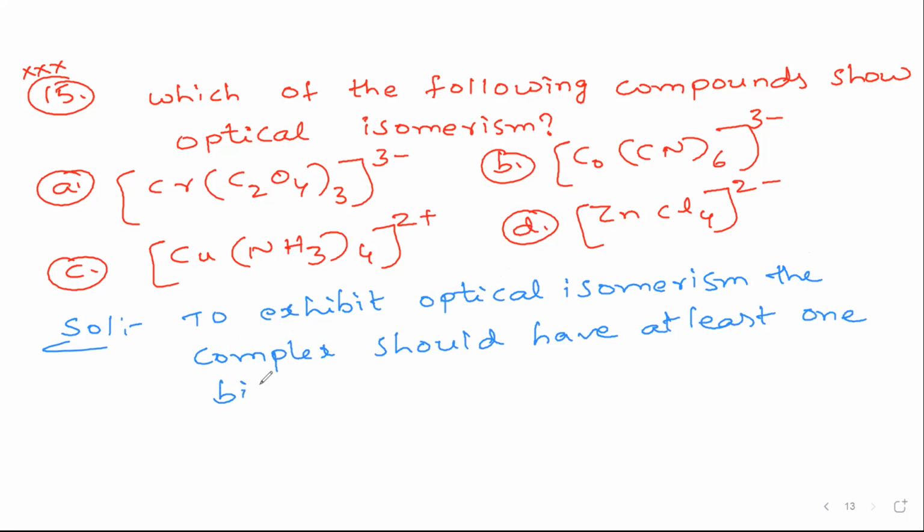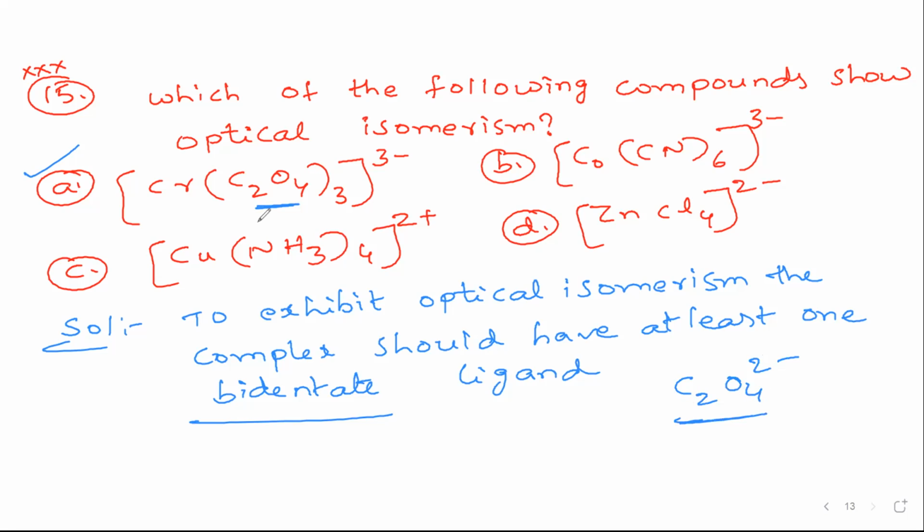Only the first option has a bidentate ligand, that is the oxalate ion, C2O4 2 minus. So the oxalate ion is bidentate. In the remaining ones we have monodentate ligands, including a neutral monodentate.